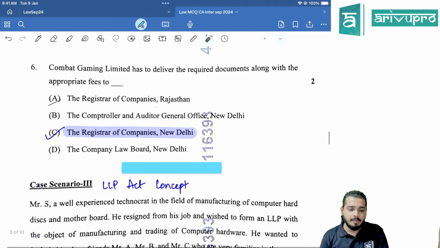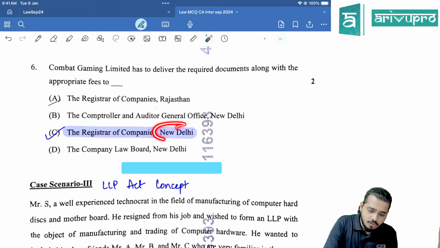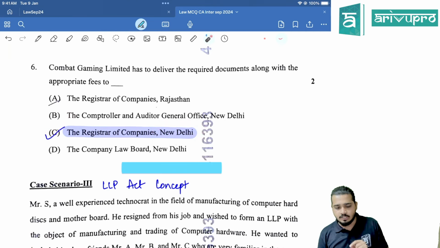Sixth one. Combat Gaming Limited has to deliver the required documents along with the appropriate fees to which ROC? Just now I told that for a foreign company, ROC New Delhi is applicable. So option number C is the right answer.